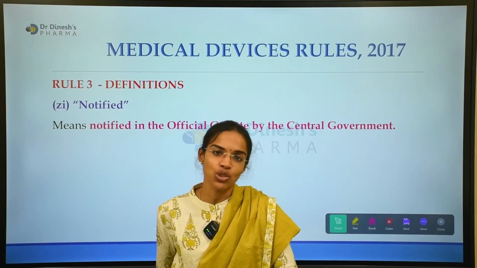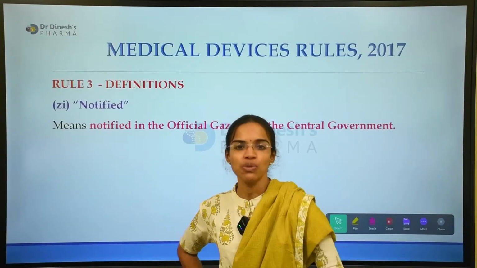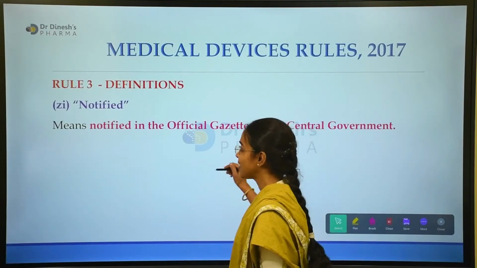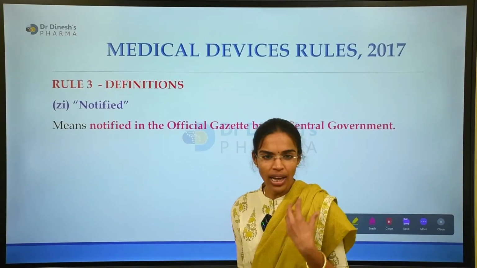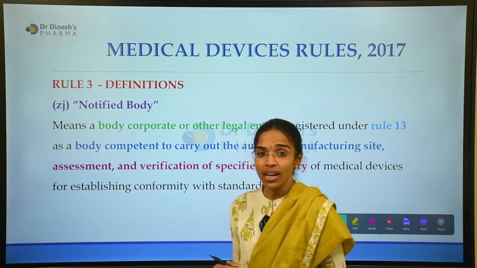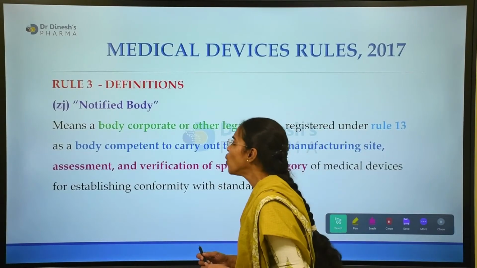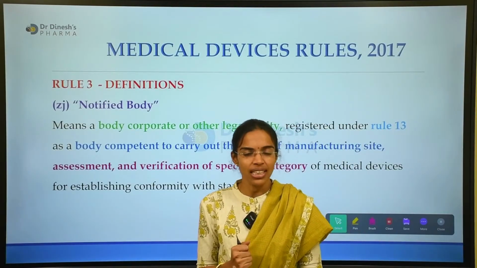It usually refers to the notified bodies, which we will deal with further later. And notified means some notified component, any person or any component. Okay, and next is the notified body. ZJ is the notified body. Who is considered as a notified body?